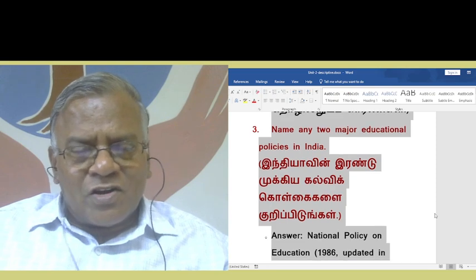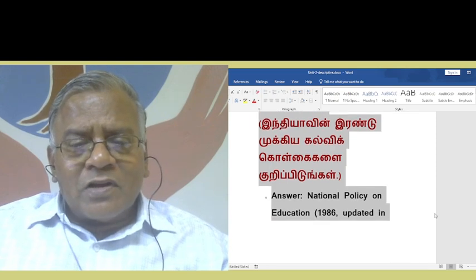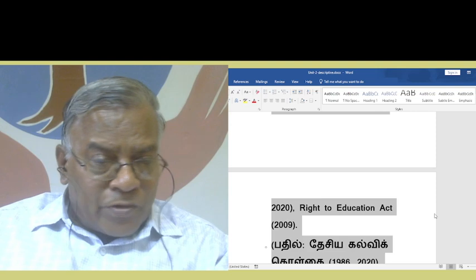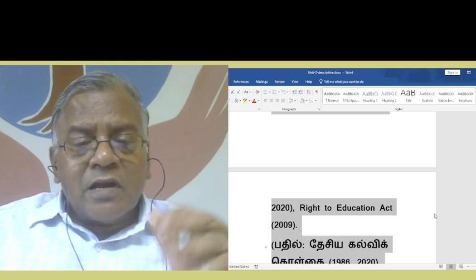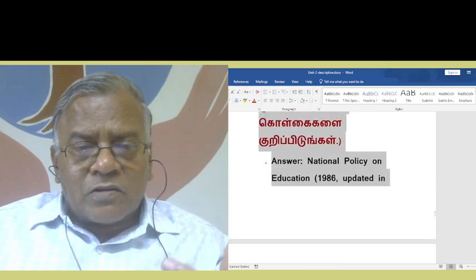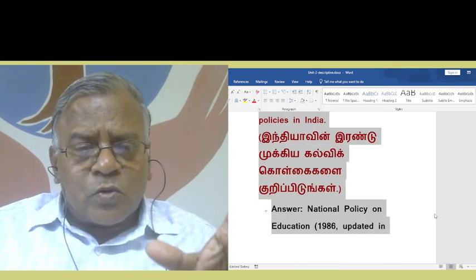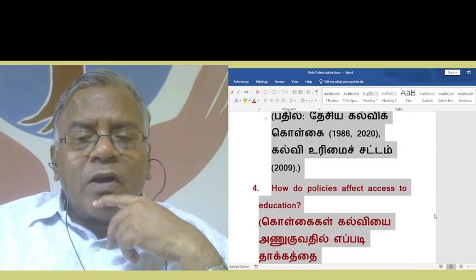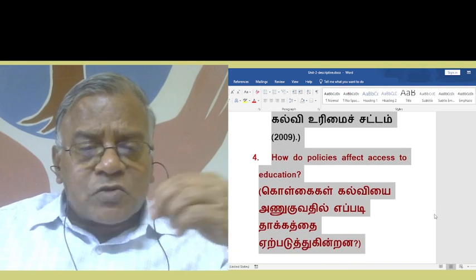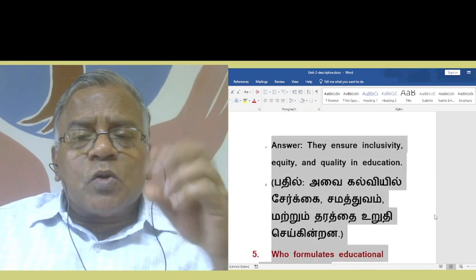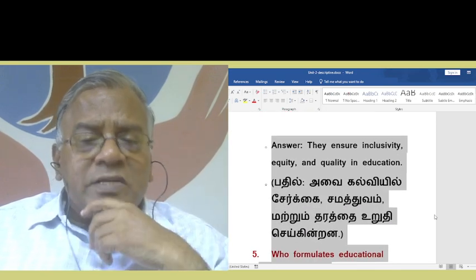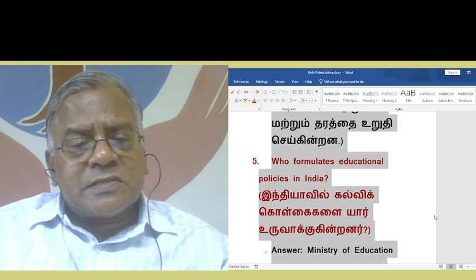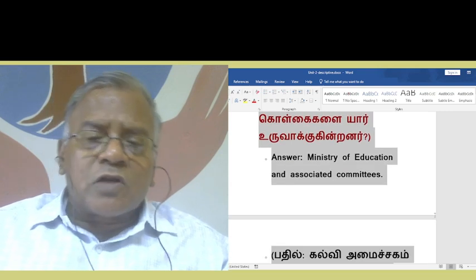Name any two major educational policies in India. Of course, these are all simple questions: National Policy on Education 1986, updated in 2020, and the Right to Education Act 2009. They asked us to give two educational policies, and we have given two. How do policies affect access to education? They ensure inclusivity, equity, and quality in education. Who formulates educational policies in India? The Ministry of Education and associated committees.